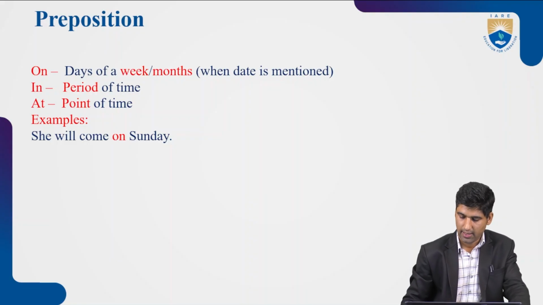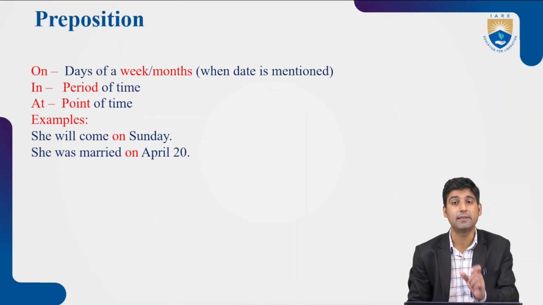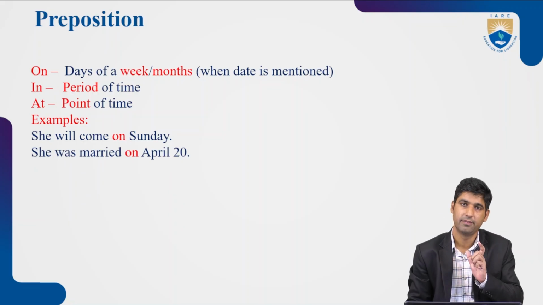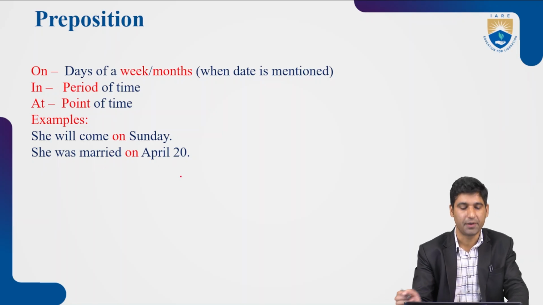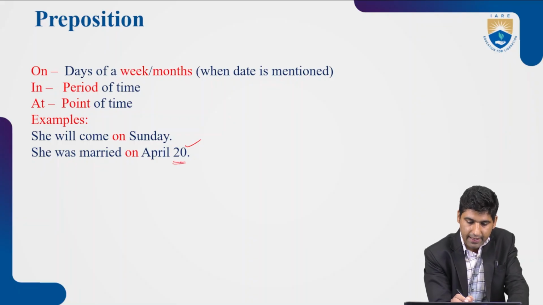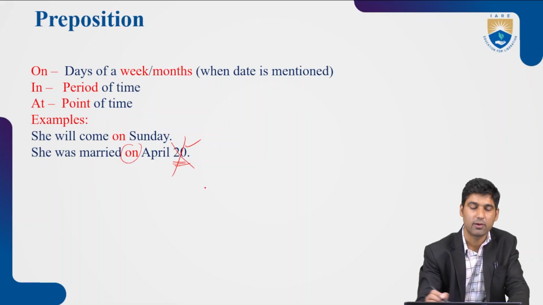Then another example is for months. I told you we can use on with months, but when a date is mentioned. For example, she was married on April 20th. The date is there. When the date is there, then only we can use on. If the date is not there, then on cannot be used. Then in can be used.